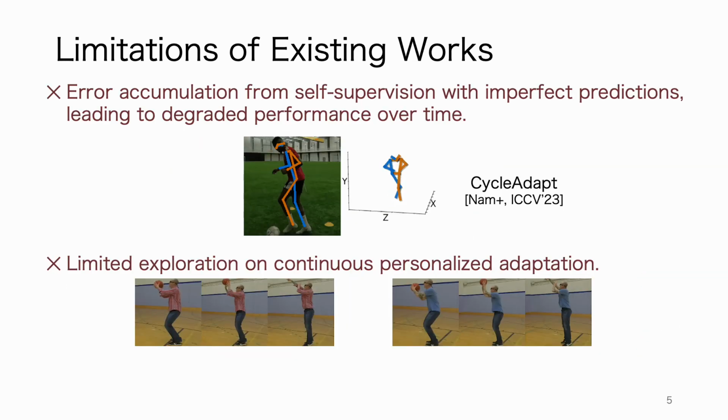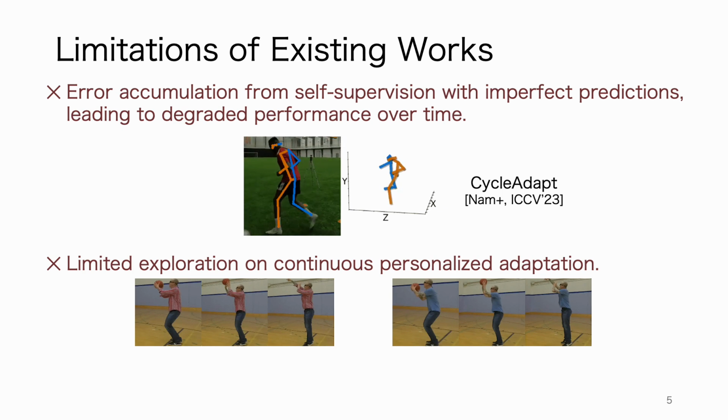Nonetheless, we observe two main drawbacks in existing test time adaptation methods. First, these methods tend to be sensitive to self-supervised signals derived from imperfect 2D pose detections and 3D pose estimations. This sensitivity leads to error accumulation as prediction errors compound over time, thus hindering accurate long-term adaptation.